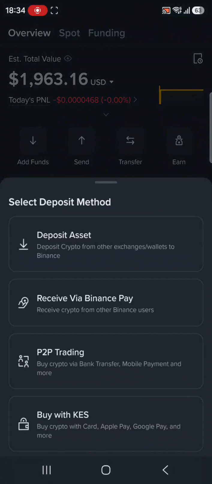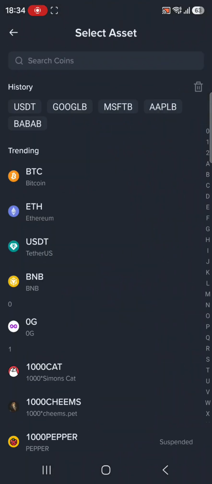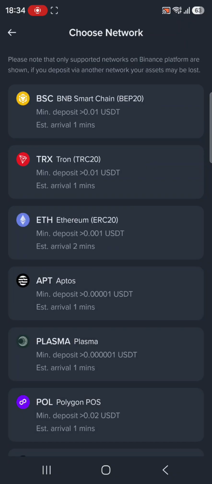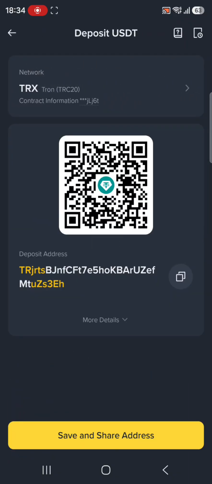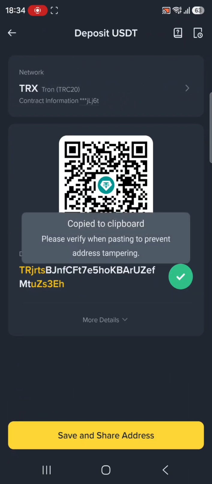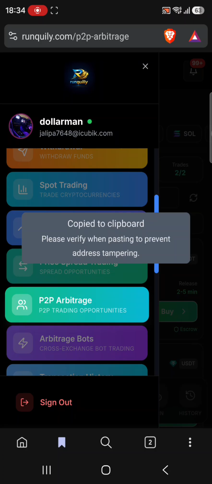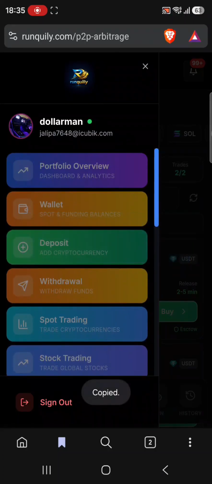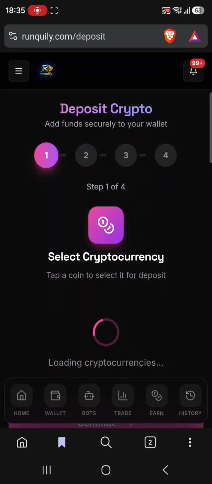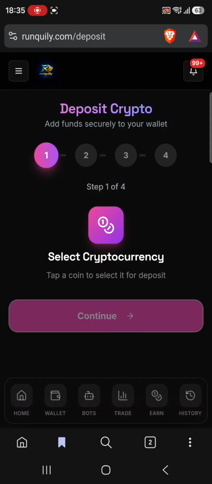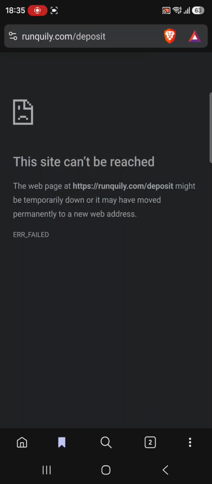So come to add funds, click on deposit assets, click on USDT. We are trading USDT. Click on TRC20, copy your TRC20 address. Then in funding, you just come on deposit, then depending on the cryptocurrency you want to fund, select cryptocurrency. There is a network issue, that is my network. Let me check my network, then come back.